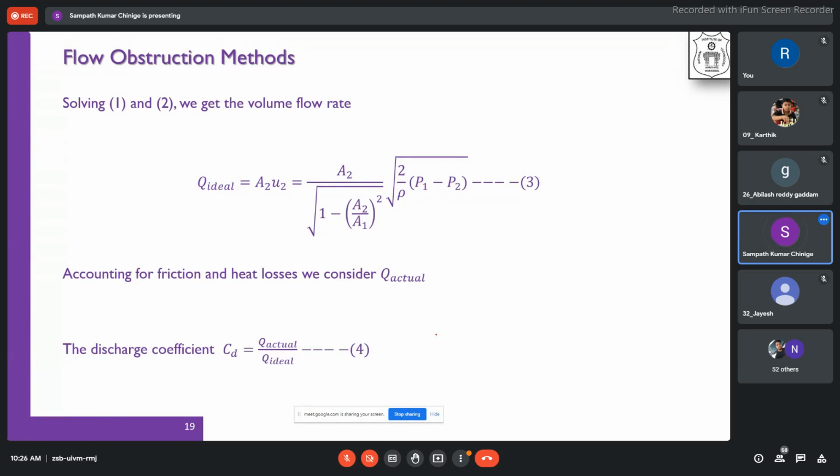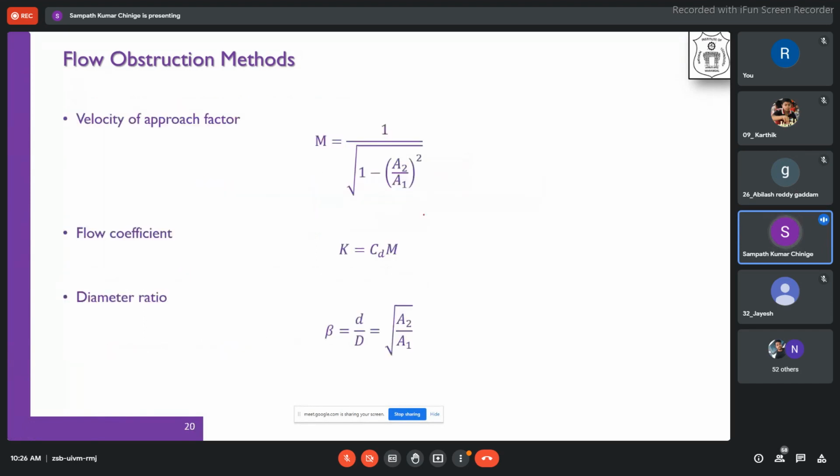So now I'm defining a few terms in the equation. This particular term, 1 minus A2 by A1 squared: I am defining 1 by root of 1 minus A2 by A1 squared as the velocity of approach factor, just for simplification.